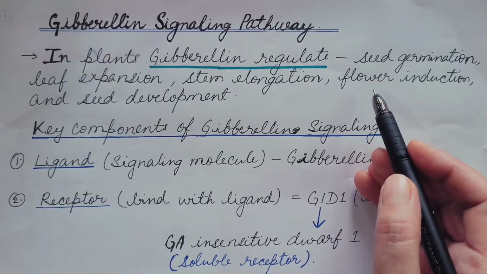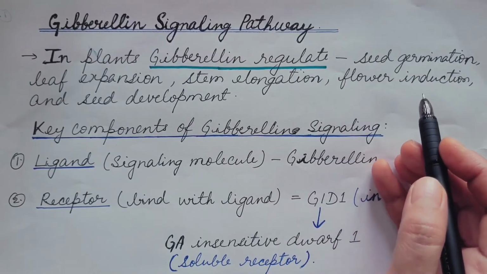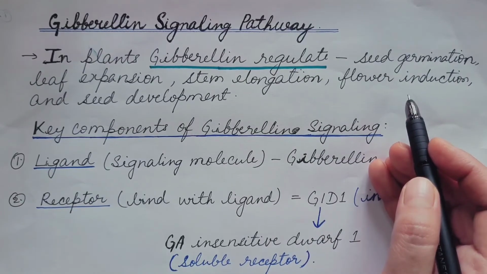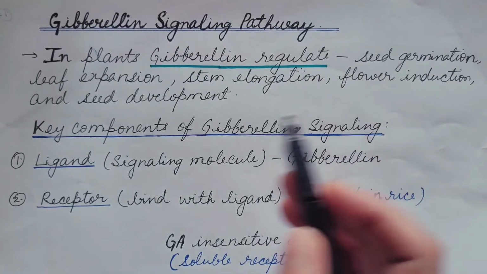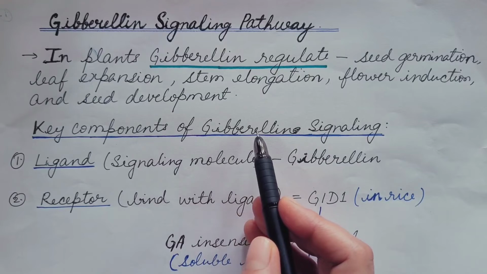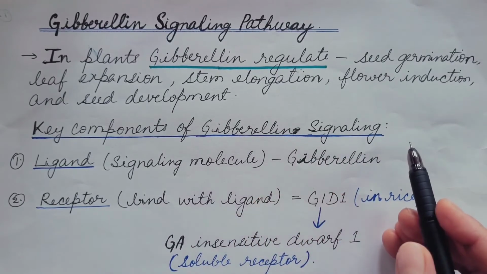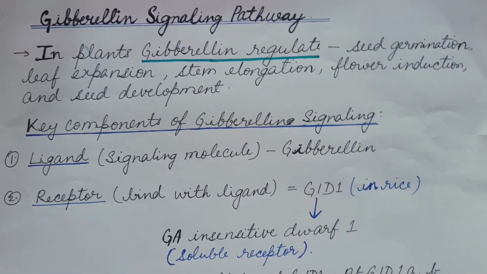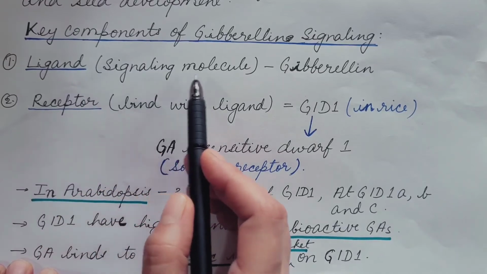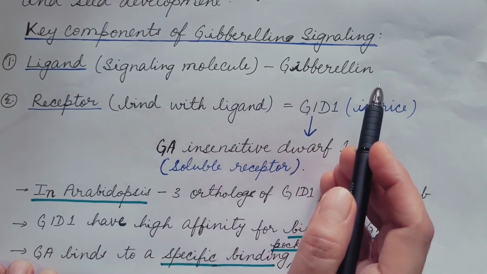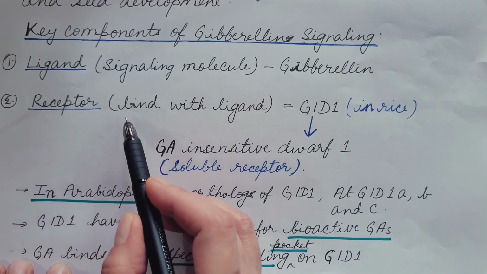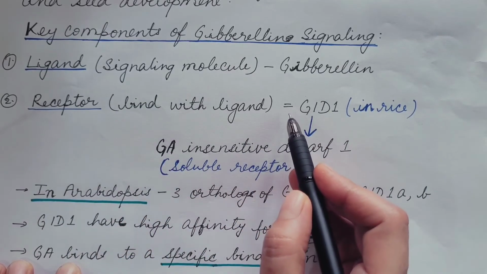It is brought about by gibberellin signaling pathway. Like all signaling pathways, gibberellin signaling pathway also has certain key components. Let us discuss them one by one. First is ligand. It is signaling molecule. Here it is gibberellin. Second is receptor, which binds with ligand.